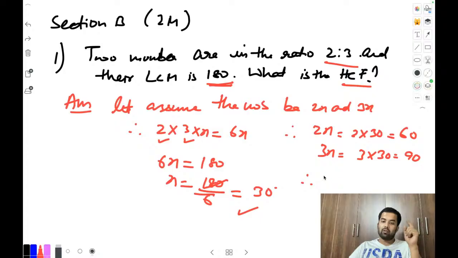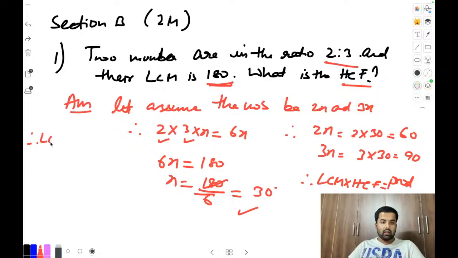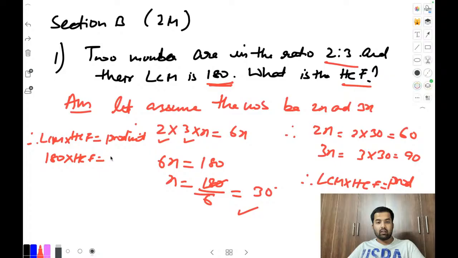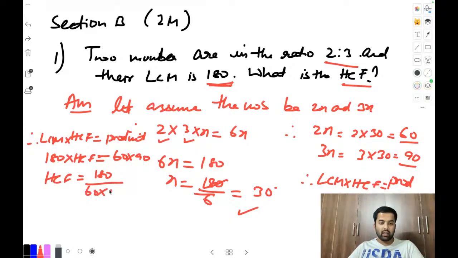Okay, the formula you know now: LCM into HCF is the product of the numbers. Let me write this side. LCM into HCF equals the product of the numbers. Now keep the values. LCM is 180, HCF as it is. The two numbers we got are 60 and 90. So HCF will be 60 into 90 divided by 180. Cancel out 2 times. Now what will come?